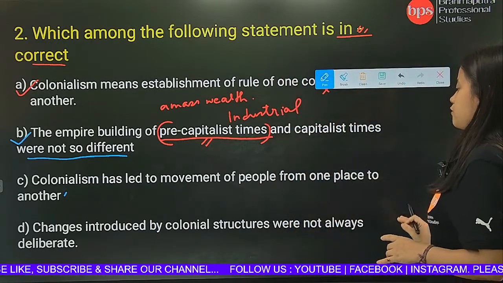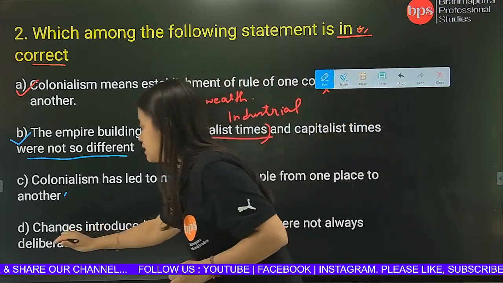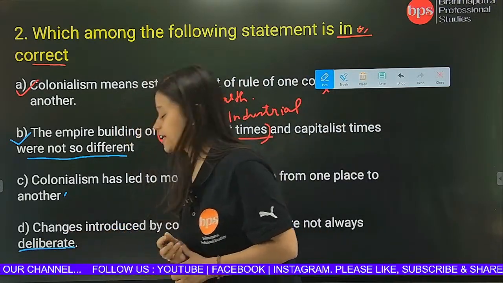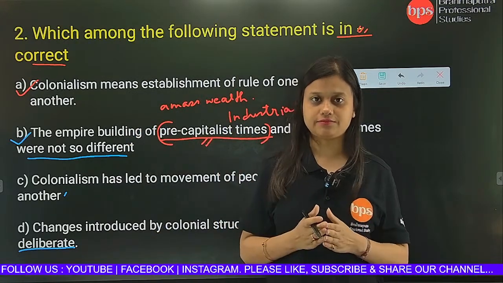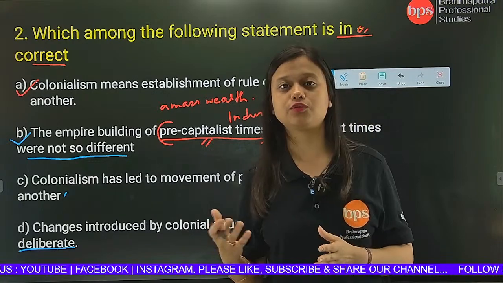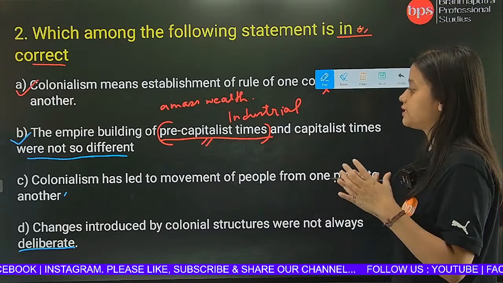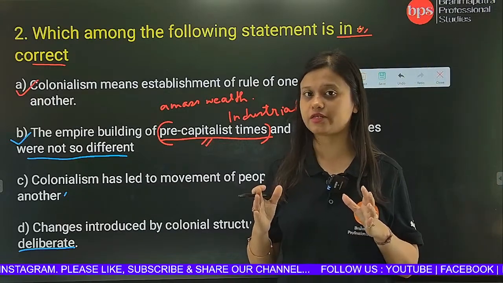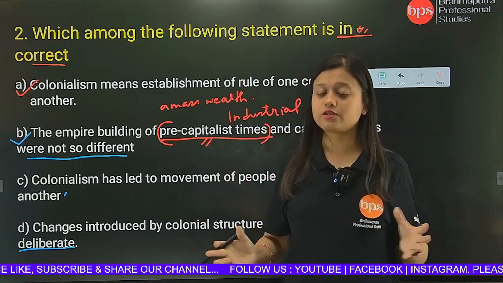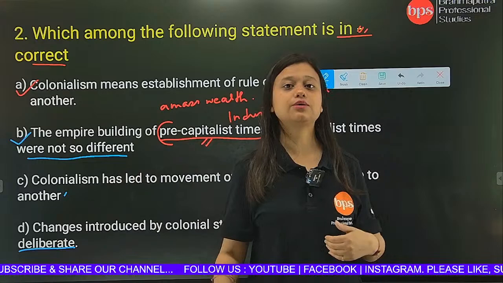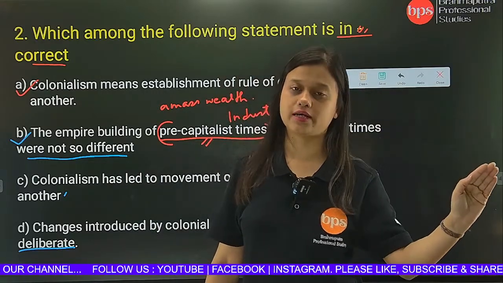Changes introduced by colonial structure were not always deliberate. The term deliberate means something which is actually done with your own consciousness. Jani buzi kora, that is the term which is used for deliberate. So colonialism has not always done the changes deliberately. There were some changes, for example, nationalism. Nationalism means when the whole country started protesting against the British government. There was a lot of movement against British colonialism.